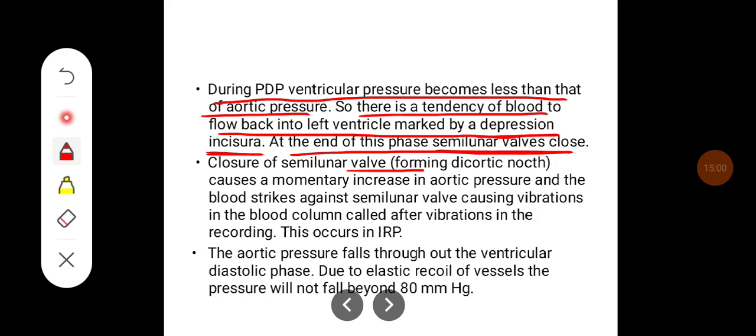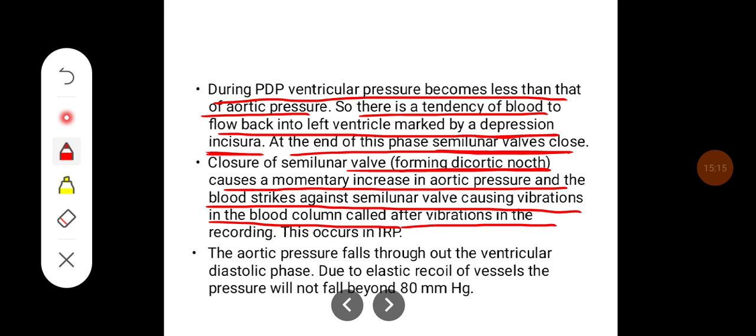Closure of semilunar valves, which forms the dicrotic notch, causes a momentary increase in aortic pressure, and the blood strikes against semilunar valves, causing a vibration in the blood column called after vibration in the recording, and this occurs in isovolumetric relaxation phase. The aortic pressure falls throughout the ventricular diastole phase.